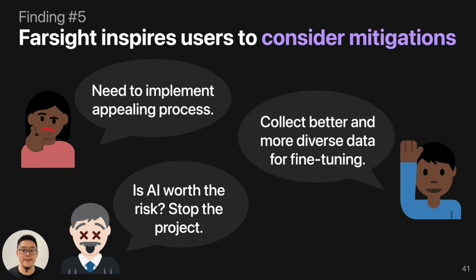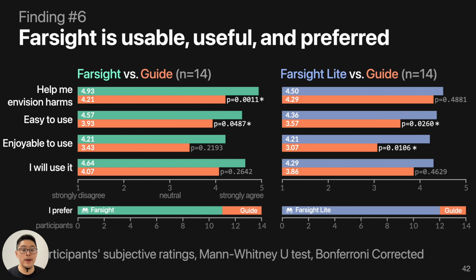We also found Farsight inspires users to think about mitigation strategies. When using Farsight, people voluntarily think about potential ways to mitigate those harms. Some people think you may need to implement a vetting process, or collect better data for fine-tuning. Some participants also mentioned that they would just stop implementing the tool because it is not worth the risk. We also found Farsight is more useful and often preferred compared to existing resources.